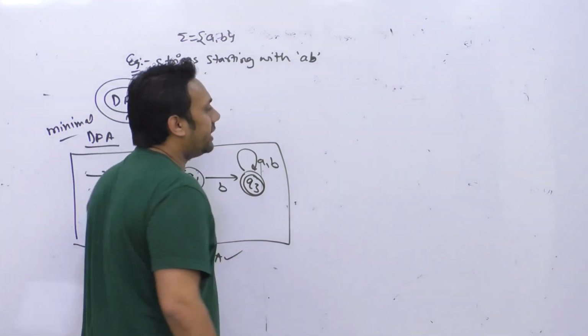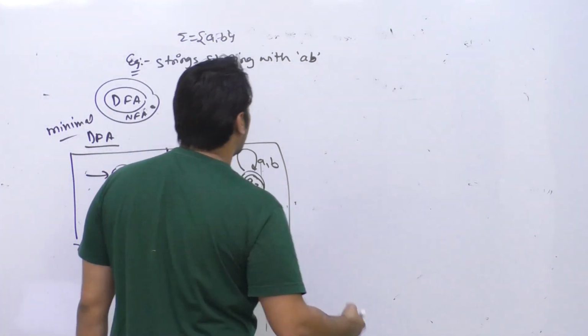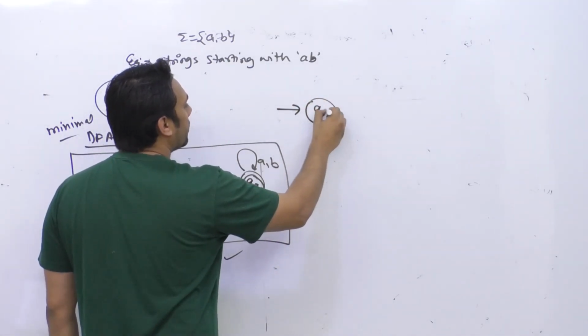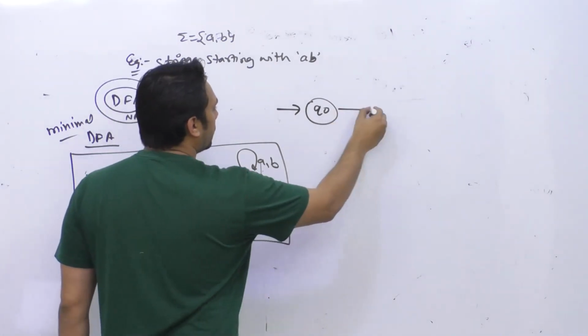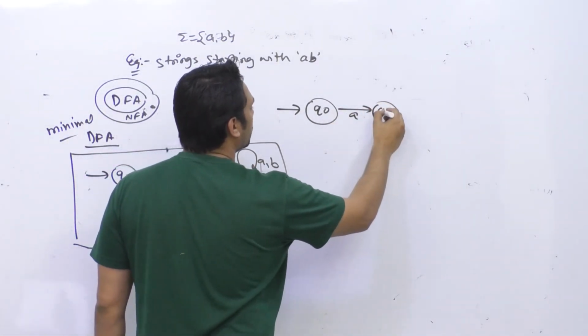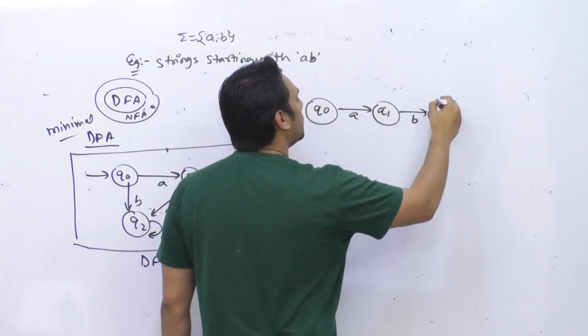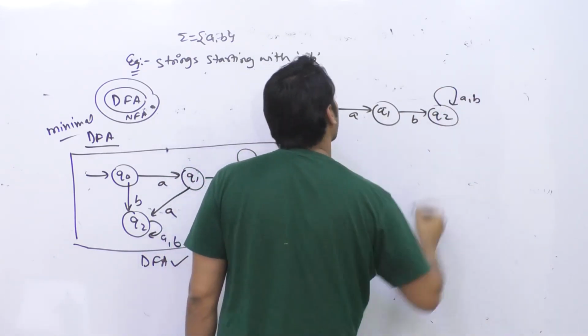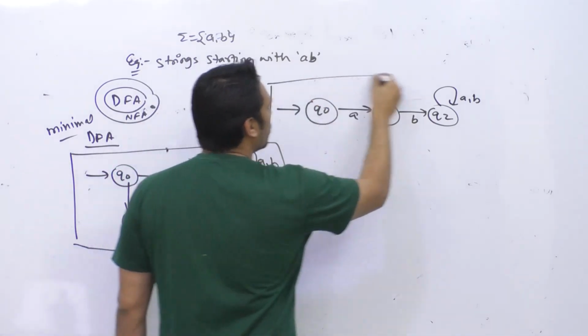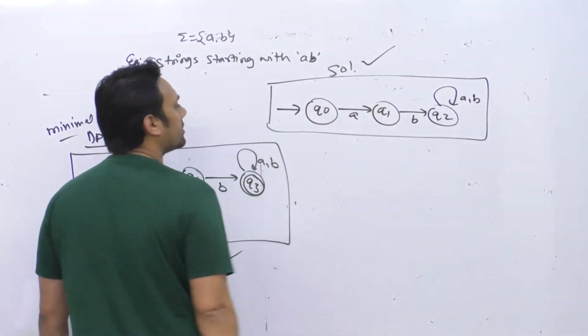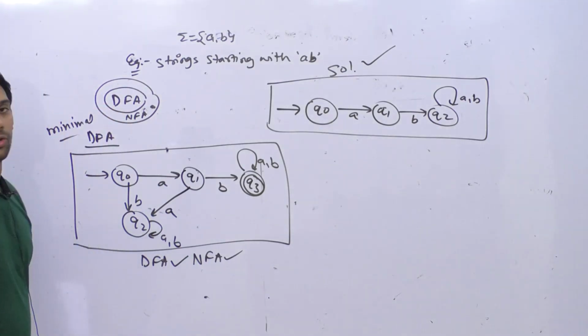But I can also create one more diagram which is solving the same problem. The diagram looks something like this: the initial state is Q0. First, if you get an A, you go to state Q1. Then if you get a B, you go to state Q2. And then you can have any combination of A and B. Now this is also a solution of the same problem. This is a correct solution. There is no problem in this. This is not a wrong solution. This is a correct solution.